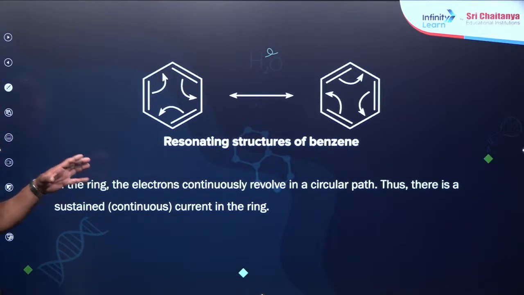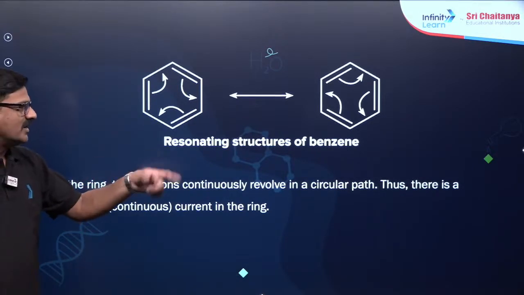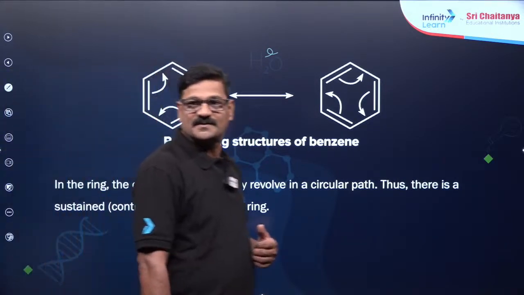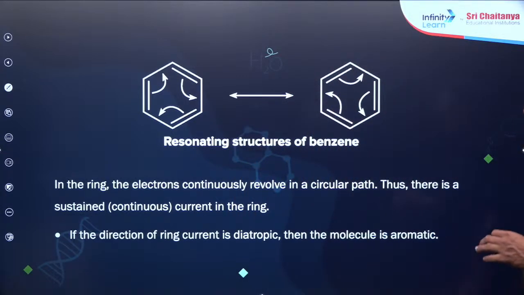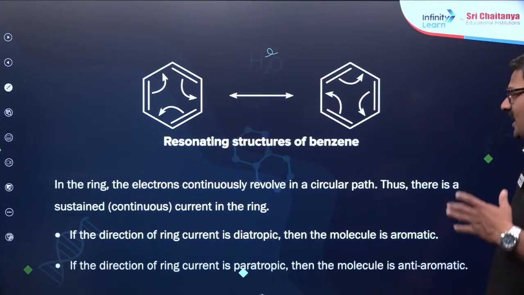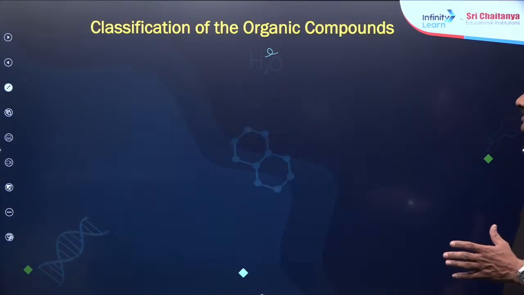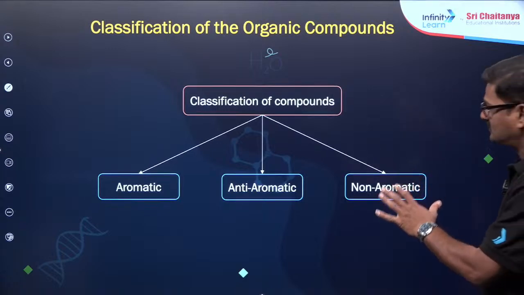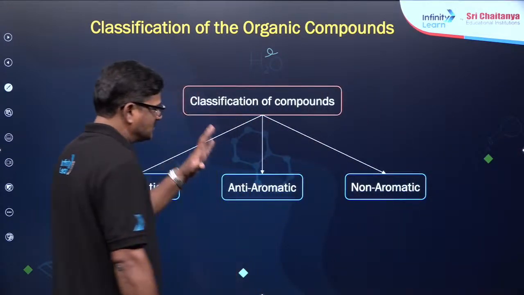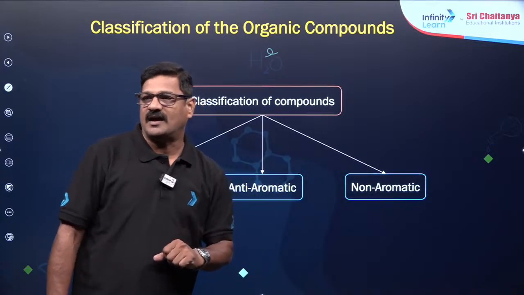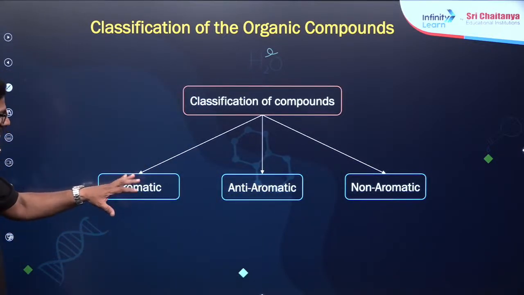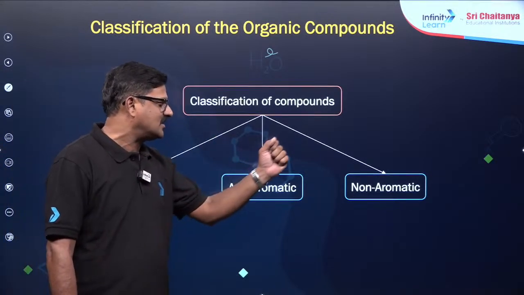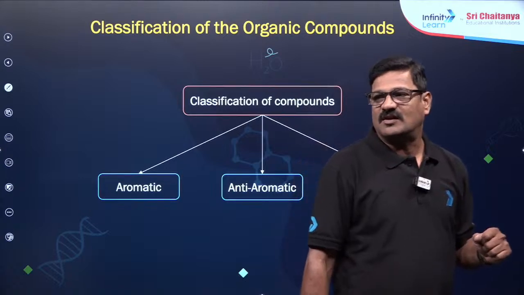In this ring, the electrons continuously revolve in a circular path, so that there is a sustained continuous current in the ring. Now, the direction of the ring current is diatropic or paratropic. Based on this, cyclic organic compounds are classified into three types: aromatic, anti-aromatic, and non-aromatic. What is the criteria to say a compound is aromatic, anti-aromatic, or non-aromatic?